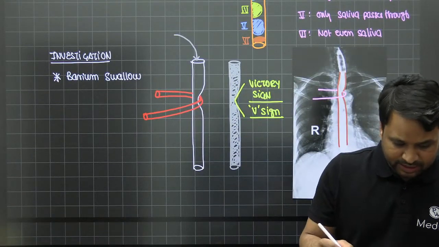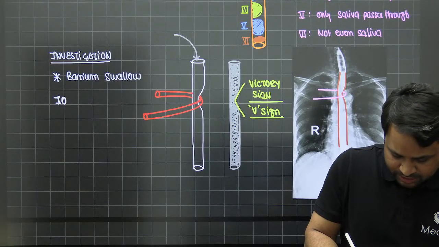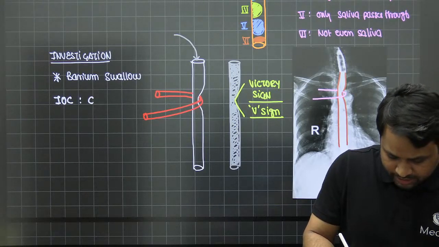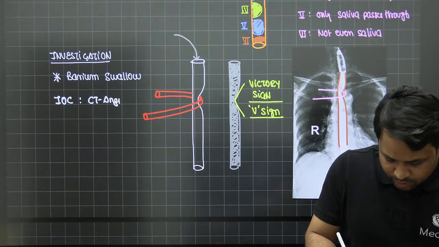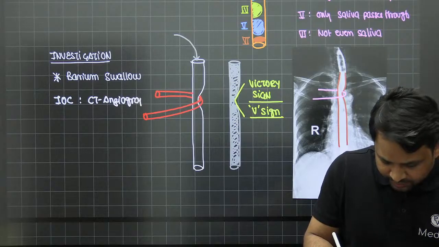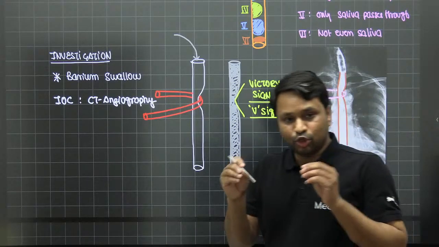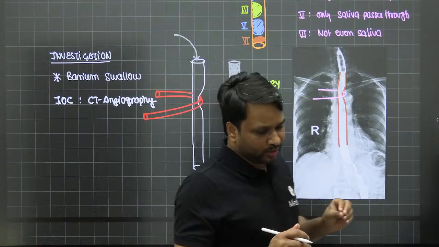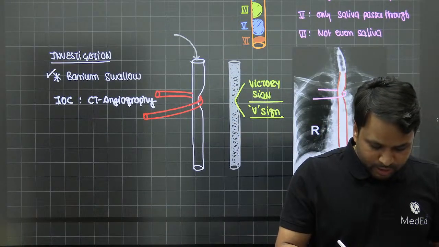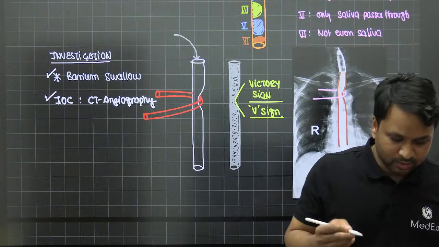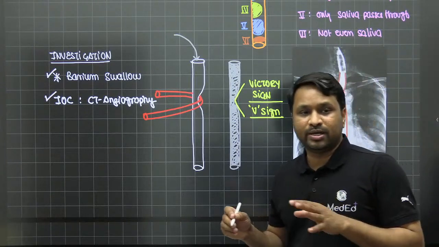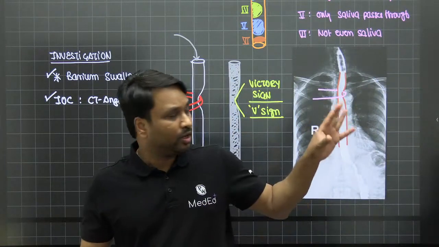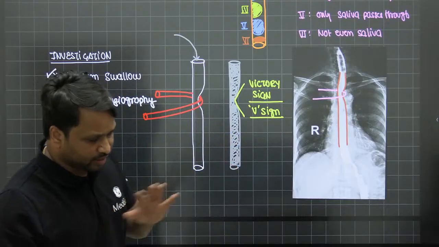Now the other investigation that we can do, also called the investigation of choice, is CT angiography. And when you do a CT angiography, you will get the evidence of dysphagia lusoria, right? So I did barium initially to see what's happening, and to confirm the diagnosis, I would go ahead with CT angiography.